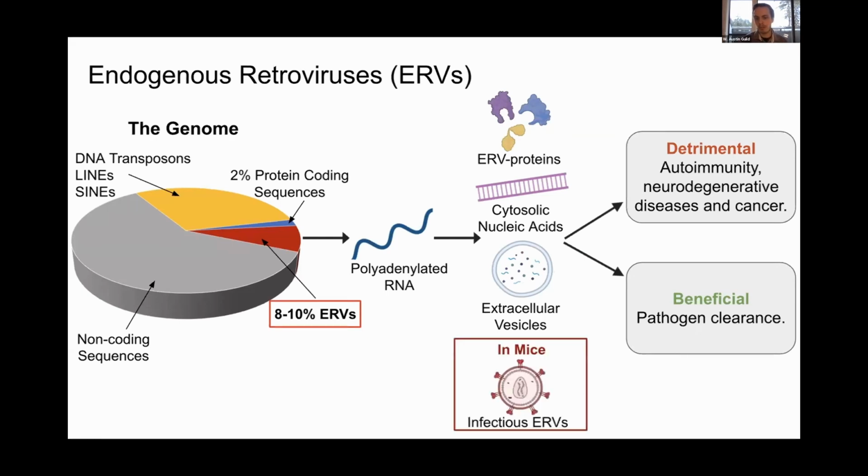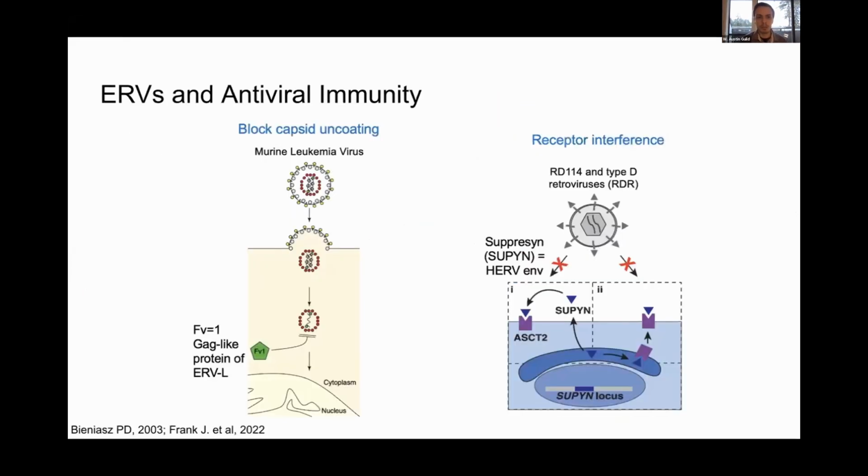And then just one other piece of information to note is that we know that these sequences can actually produce whole infectious ERV particles, but this has only been seen in mice so far. So in our lab specifically, we're really interested in the link between ERVs and antiviral immunity.